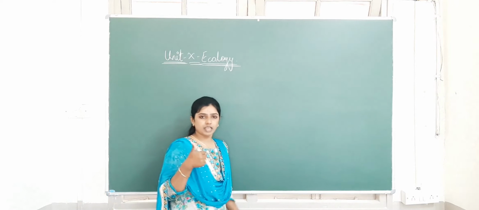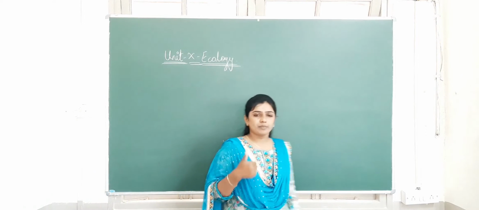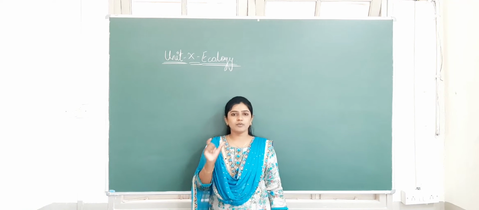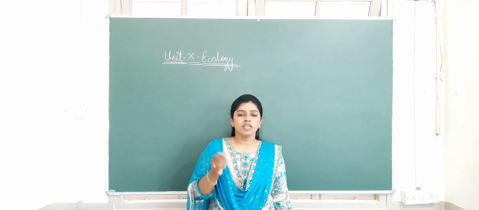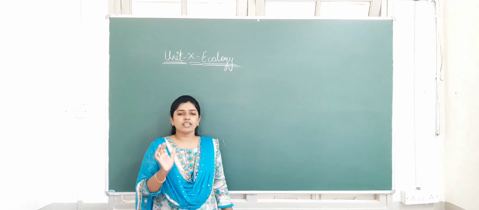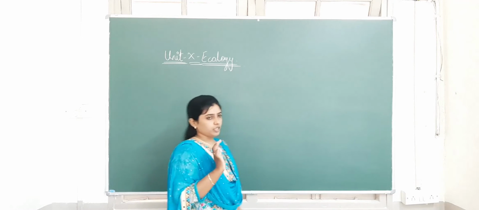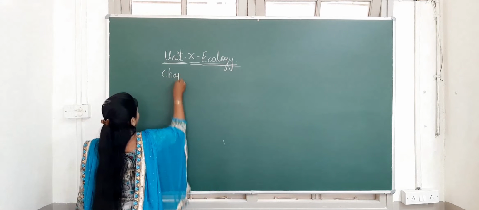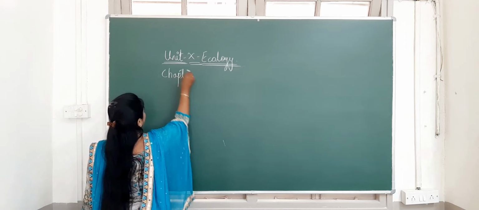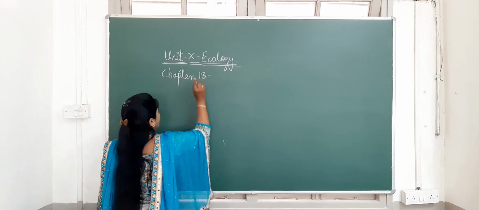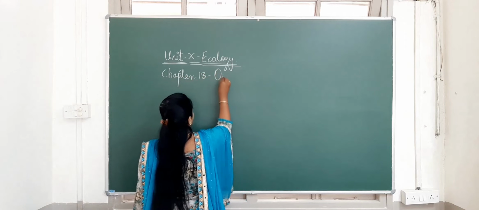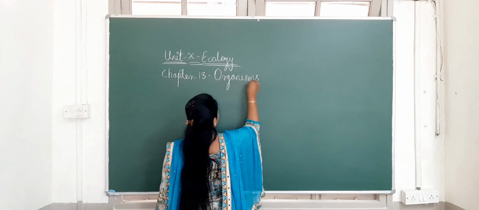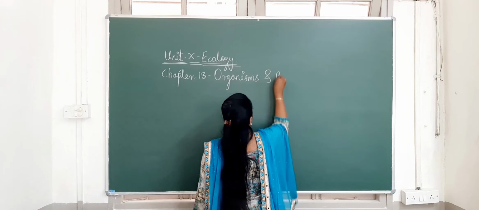So in this unit, a total of 4 chapters are there. In that, the first chapter is chapter number 13. The name is organisms and populations. That I am going to start in today's class. So firstly, I will tell briefly about organisms and population. The chapter number is 13, and the name is organisms and populations.